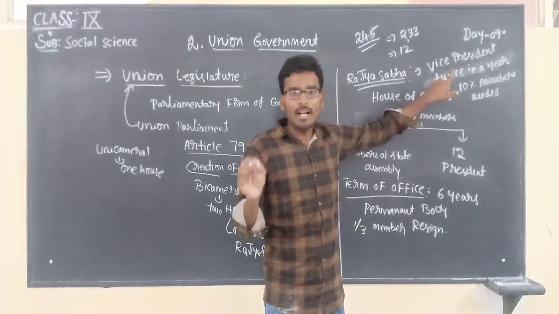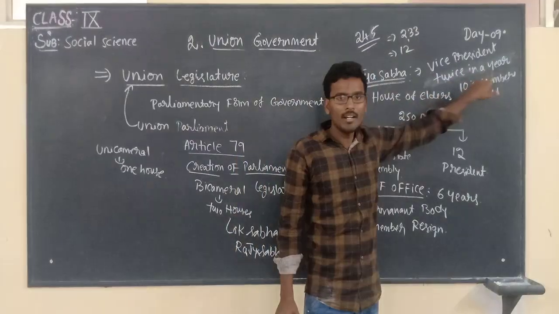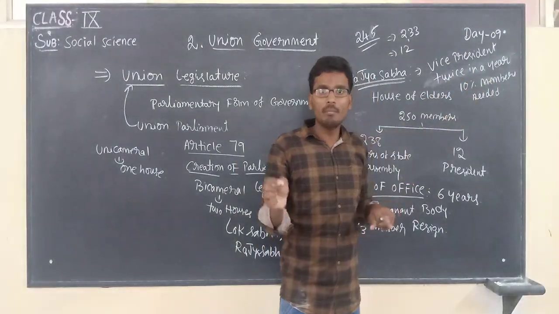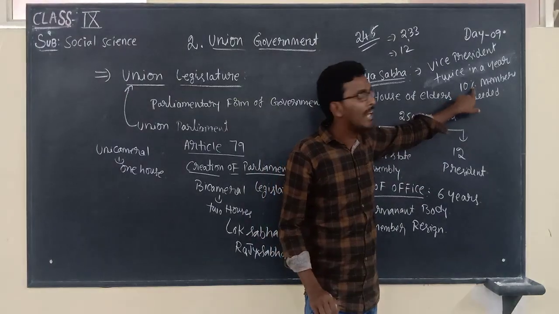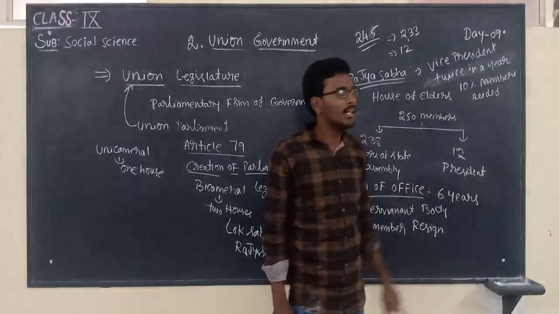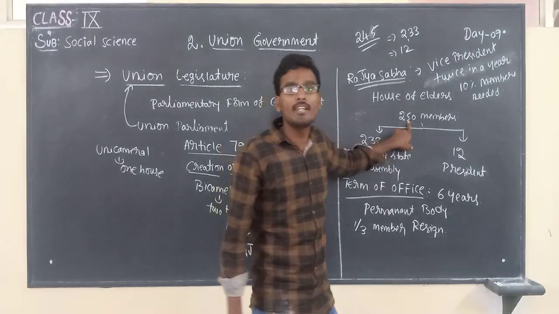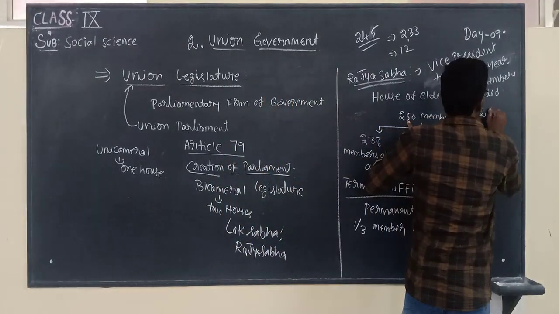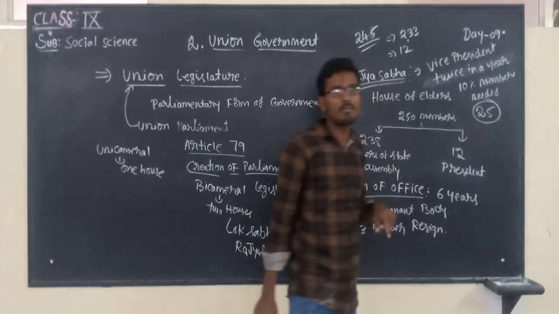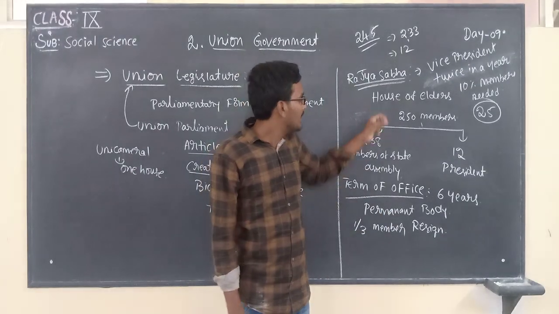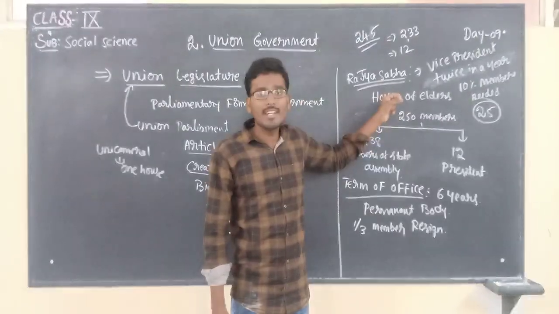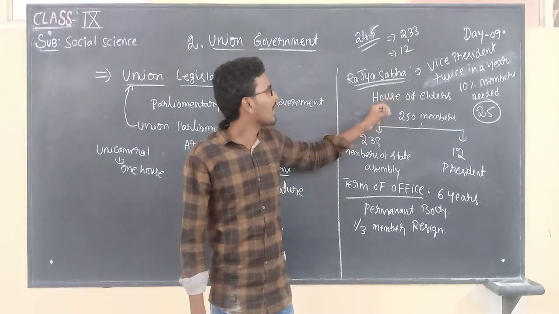The meetings will be conducted twice in a year. To conduct meetings, 10% of members is compulsory. Here, how many members totally? 250, right? In 250, 10% means how much? 25 members are needed. This is the complete structure of our Rajya Sabha.